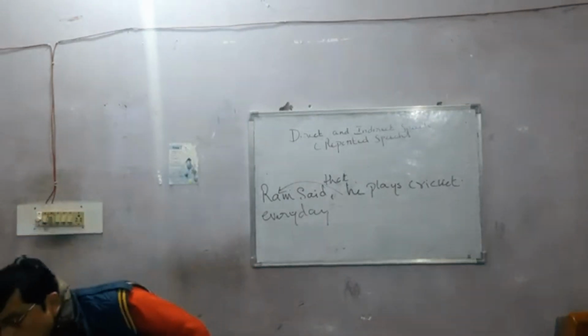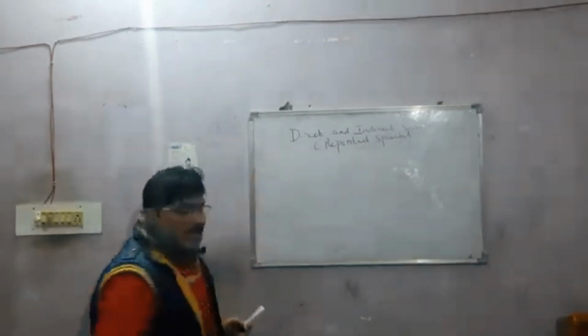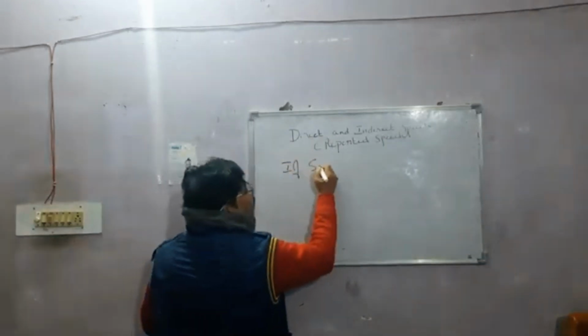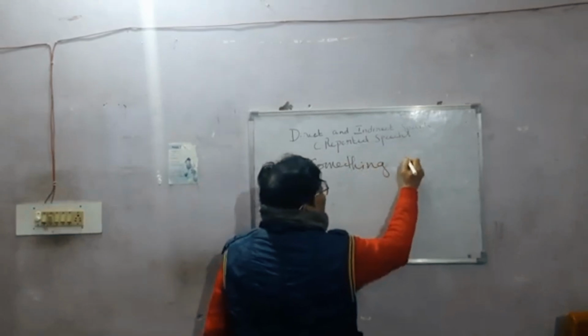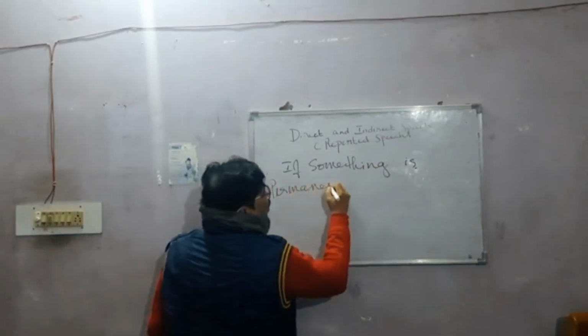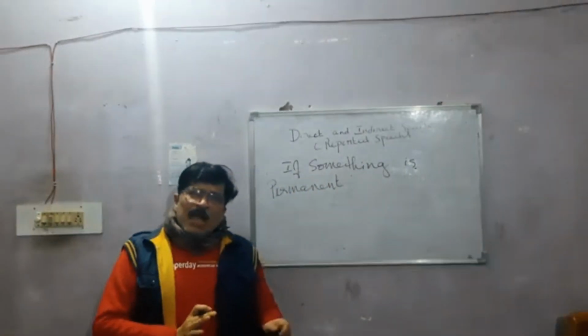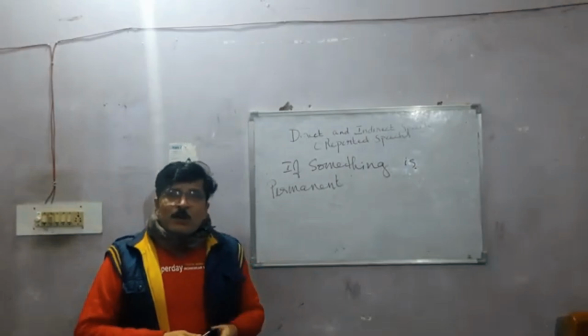And now the fourth one, the last one, is that if something is permanent. That is, if you're talking about something permanent. Now, what do you mean by if something is permanent? That means it is something permanent and you will never be able to change it. You cannot alter it or you cannot change it.